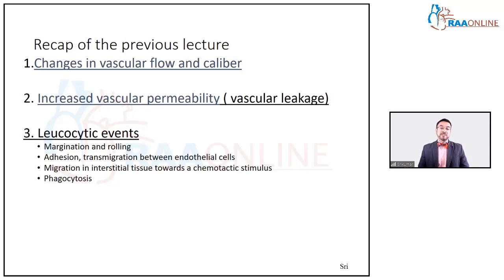So if you remember, I actually connected this to a nice analogy where soldiers go after the terrorists and the soldiers arrive in a plane, which is the blood vessel, and the soldiers are the WBCs. And from the plane, they jump out, which is increased vascular permeability. The plane is wide, which is vasodilation. And then as the soldiers come out to the side, they marginate, they roll, they adhere to the wall of the plane and jump out of the plane.